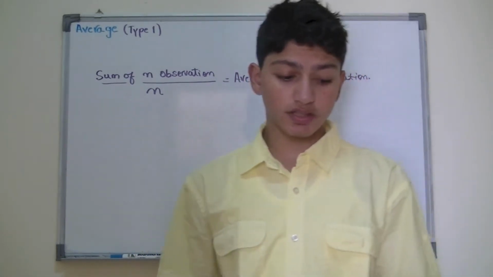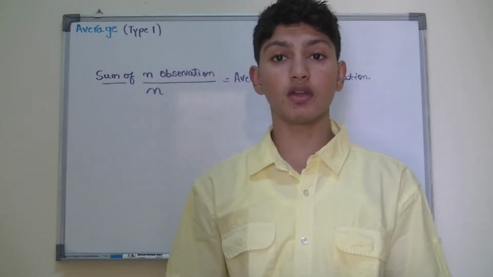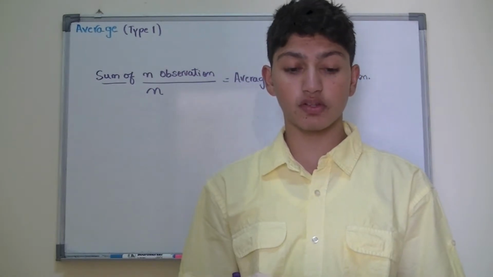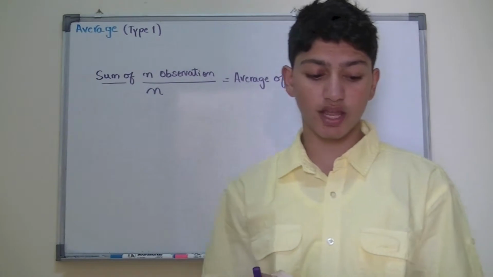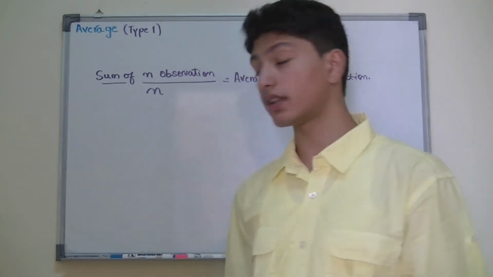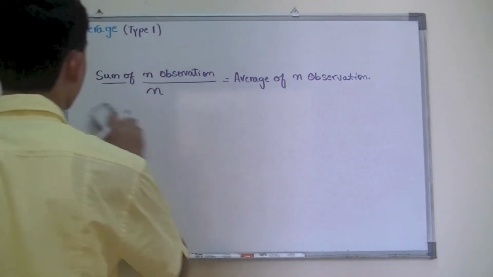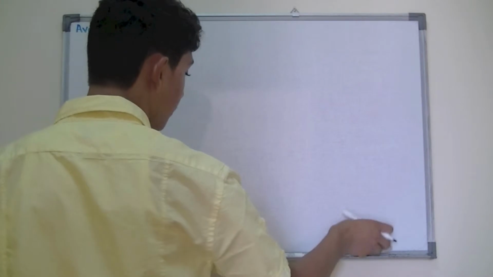So the first question says that suppose the temperature of 14 June is 40 Celsius and on 15 June it's 44 Celsius. If you are asked to find the average of these 2 days, you will do this as following. Now this is a model of how you actually solve type 1 examples.